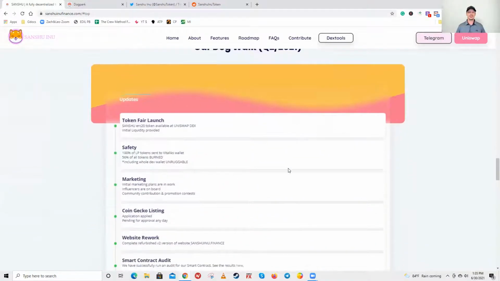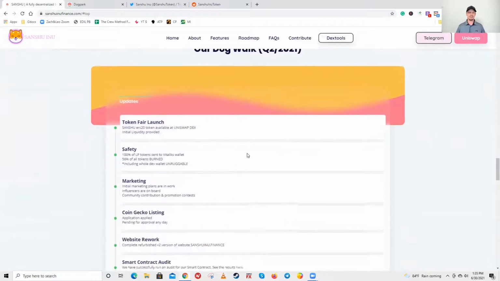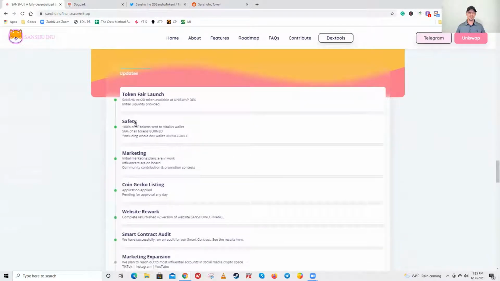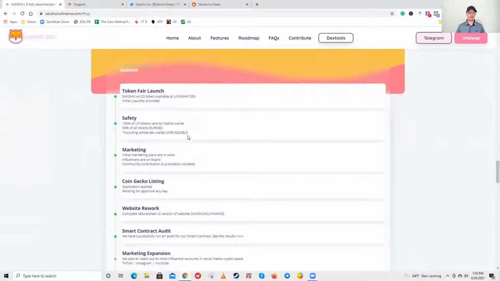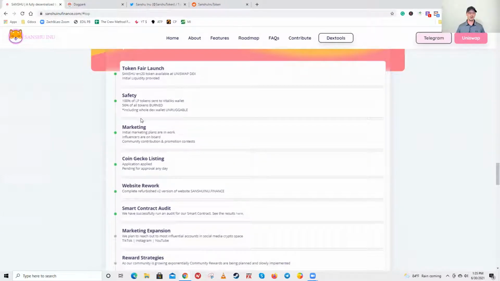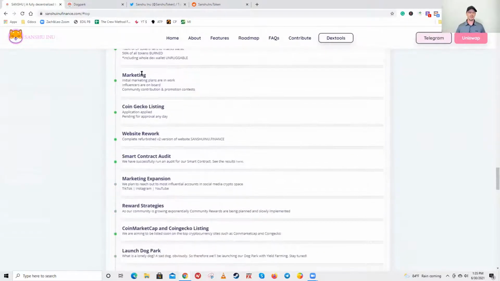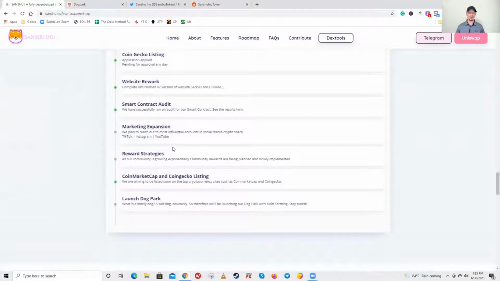Okay, so this is some of their roadmap, their token fair launch, safety. Again, you can go to the site, so I'm just briefly going over this and you can go back and read in detail. CoinGecko listing, website rework, smart contract audit, marketing expansion, reward strategies. CoinMarketCap and CoinGecko listing. As of this time, it is on CoinMarketCap. And then launch Dog Park, which they have done. So they need to put a little green dot on there.